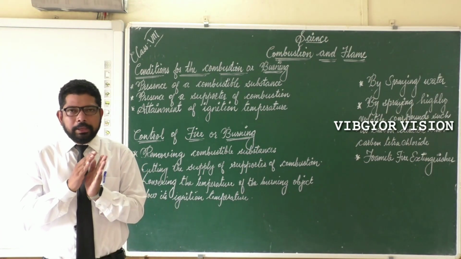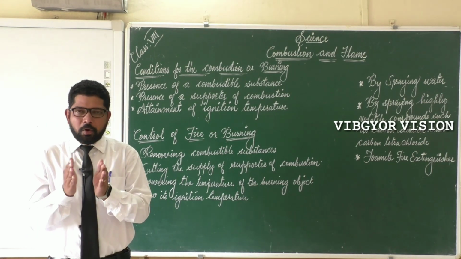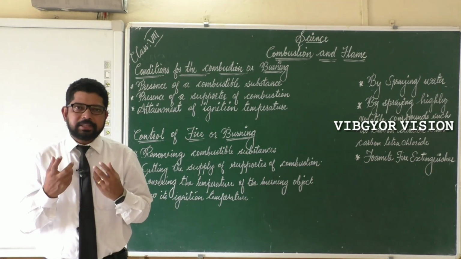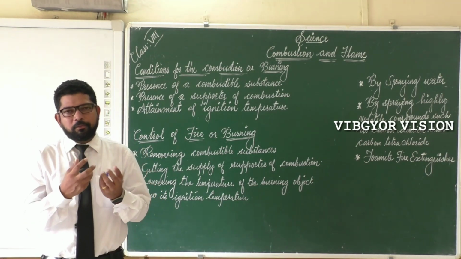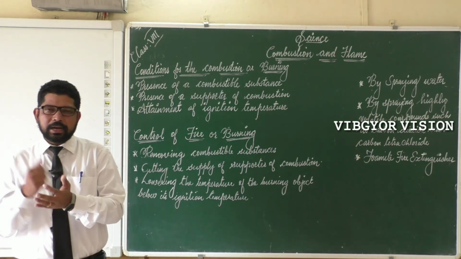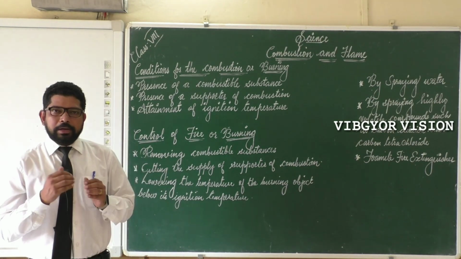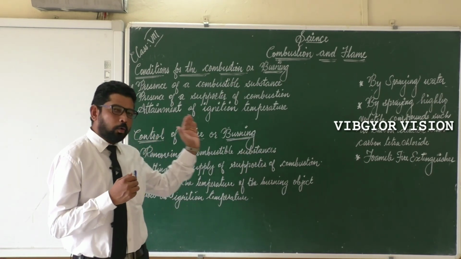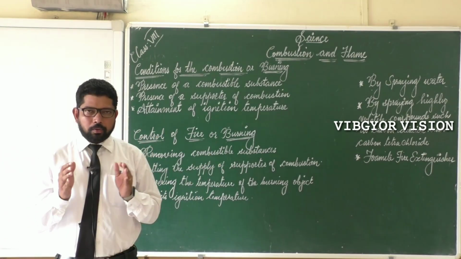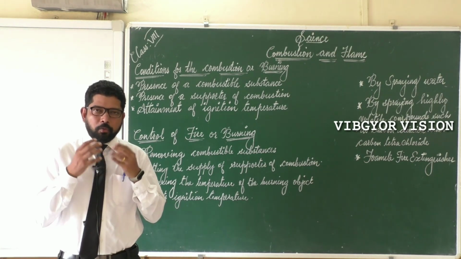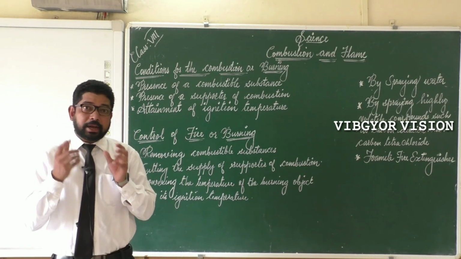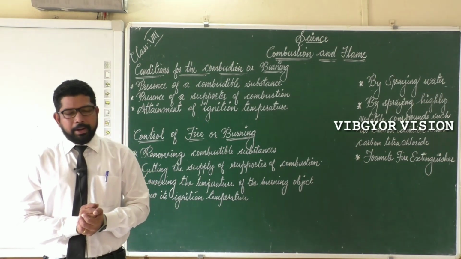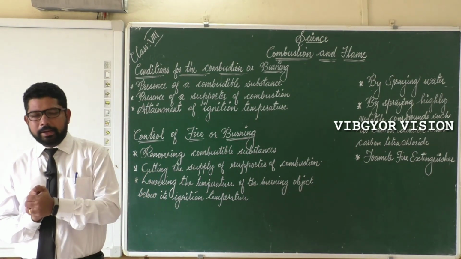So from this we can understand that the ignition points of different substances are different. Now let's see the methods to control fire or burning. Already we have seen how we can set fire, or what conditions are required for burning or undergoing combustion.